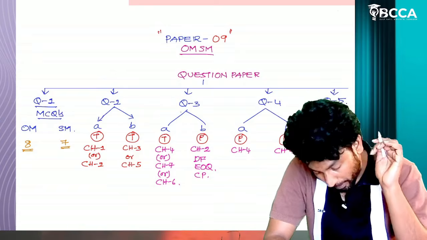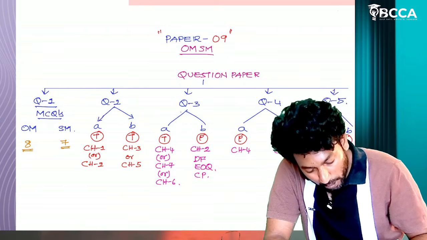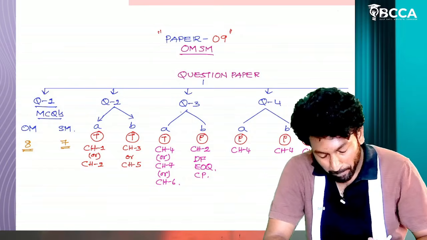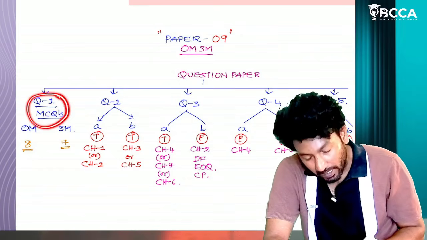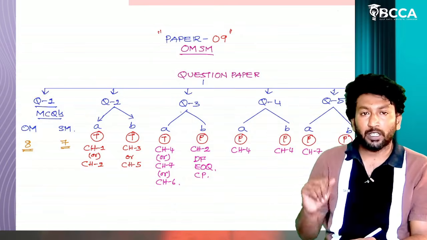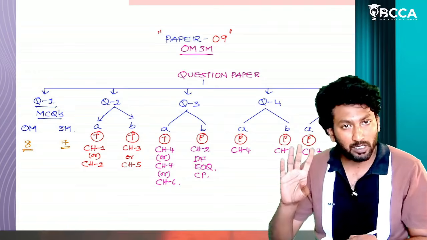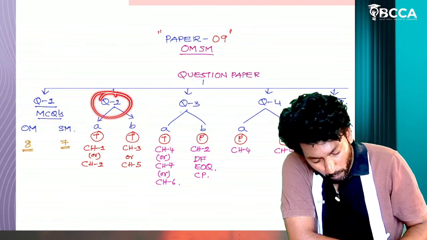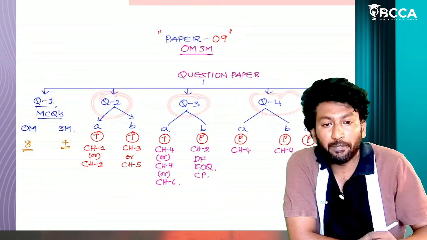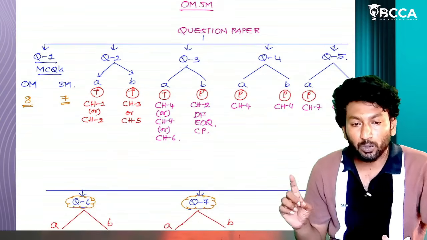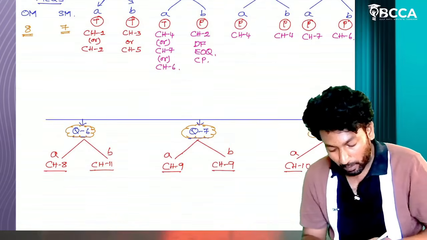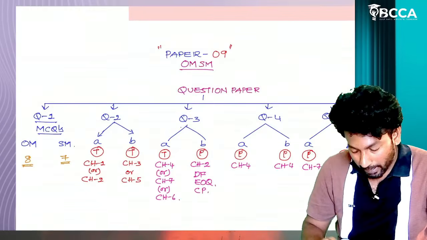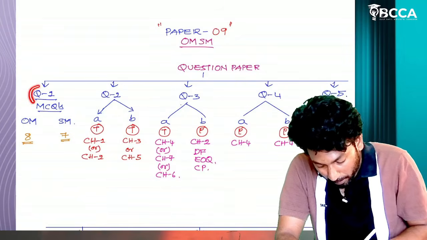Now coming to the question paper, we will be having 8 questions in total. Out of these, the first question is MCQ, complete MCQ, 15 MCQs will be there. Each question carries 2 marks, 30 marks, right? The remaining question numbers 2, 3, 4, 5 will be from the OM part, and question numbers 6, 7, 8 will be from the SM part.